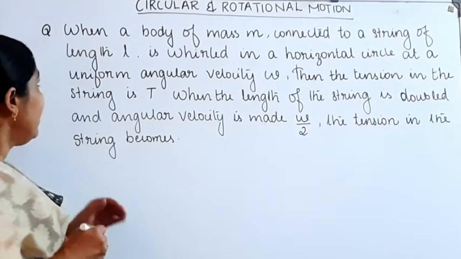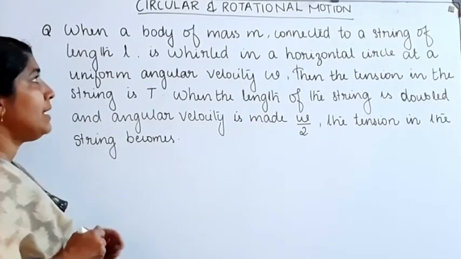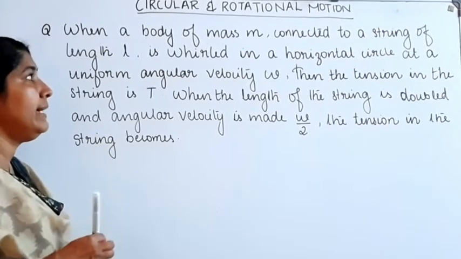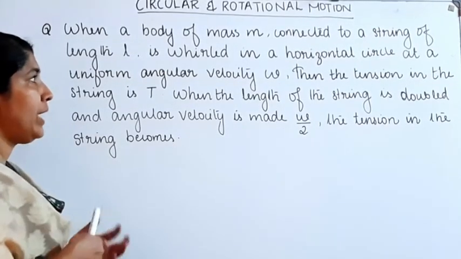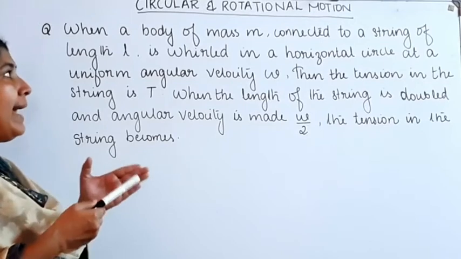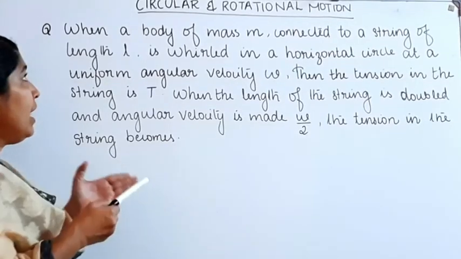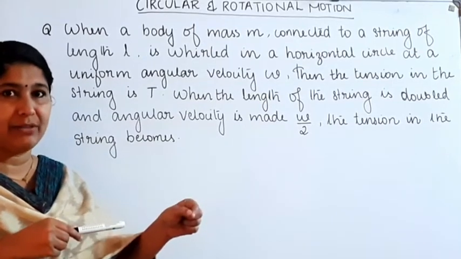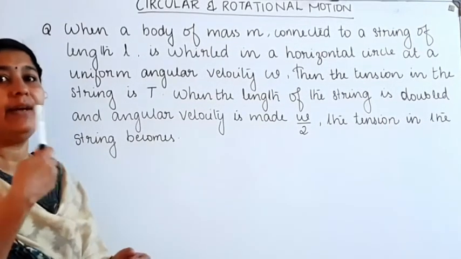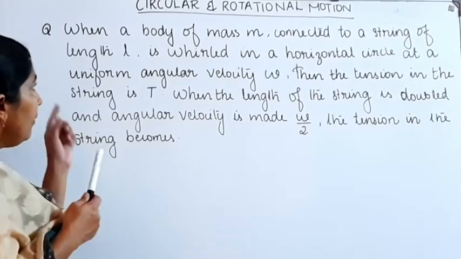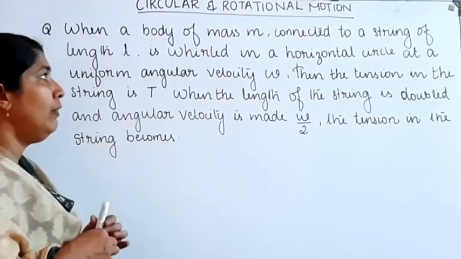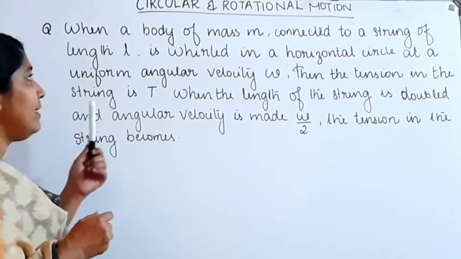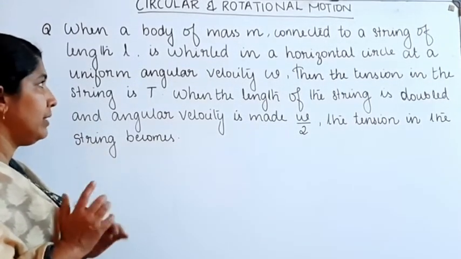Our first question. When a body of mass m connected to a string of length L is whirled in a horizontal circle at a uniform angular velocity omega, then the tension in the string is T. Let T be the tension there.